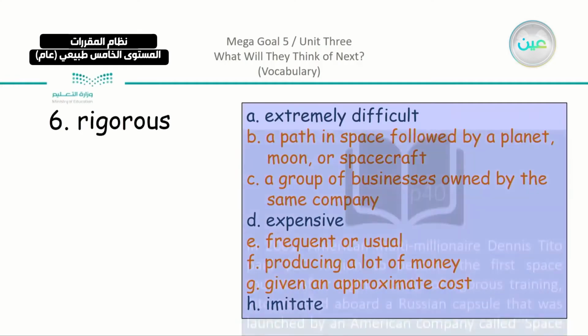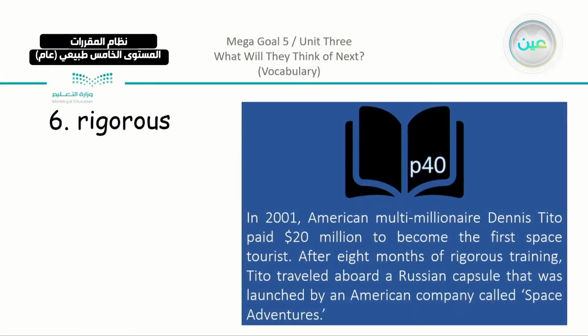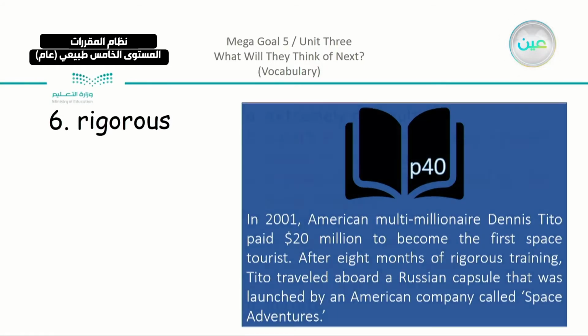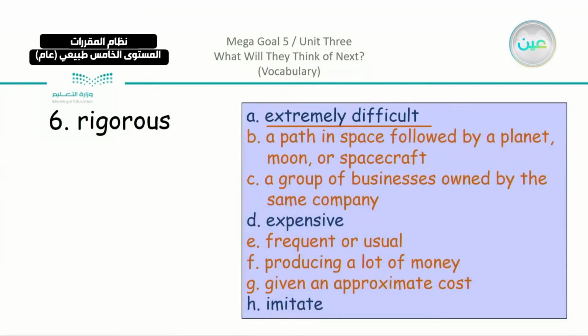We can see from the reading part also, after 8 months of rigorous training, no one can just go to space. They have to have rigorous training, meaning extremely difficult. So this is going to be our meaning.